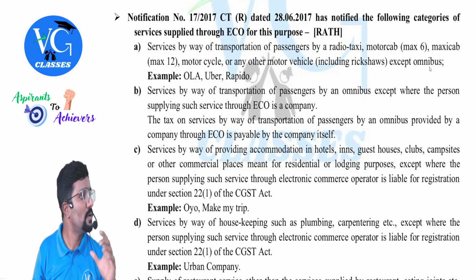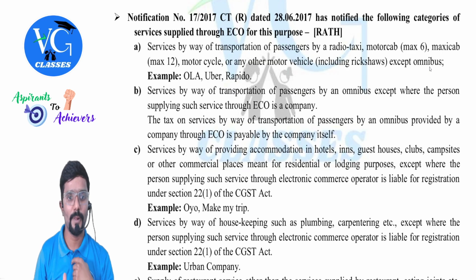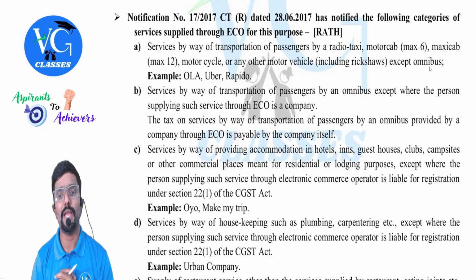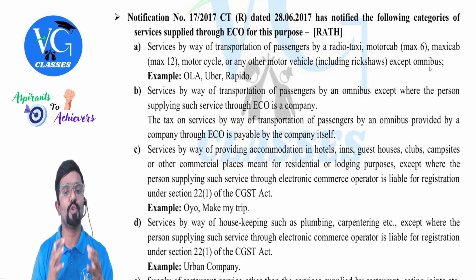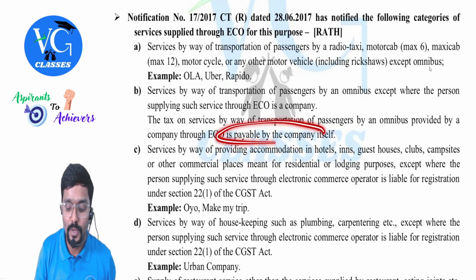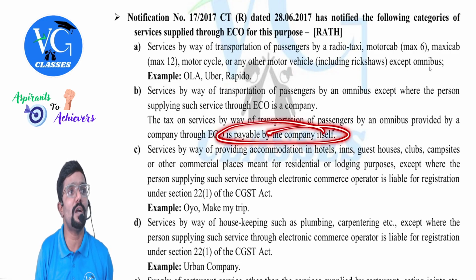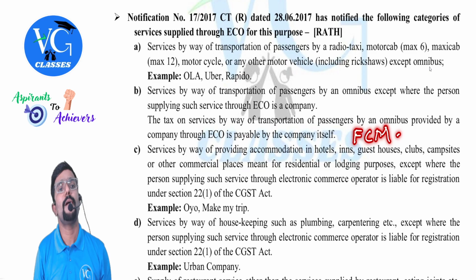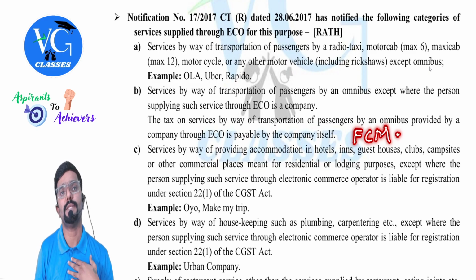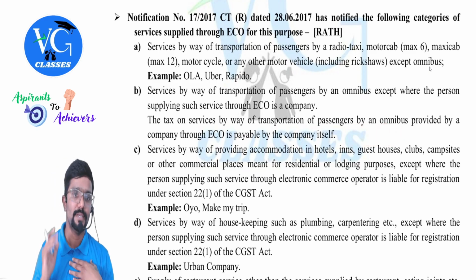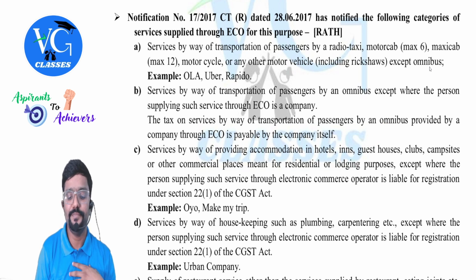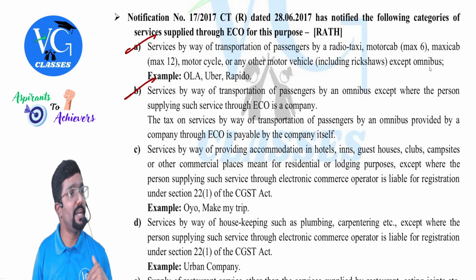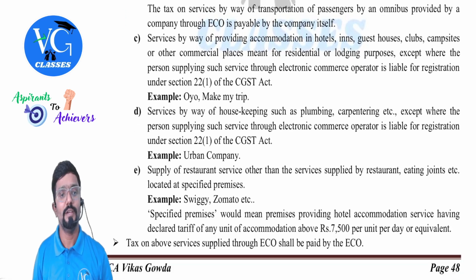Abhibus. The e-commerce operator. Okay. The tax on services by way of transportation of passenger by an omnibus provided by a company through an e-commerce operator is payable by whom? The company itself. Under what mechanism? Forward charge mechanism. Okay, sir. Then A, B done. Let us go to D. No, C is there in between.